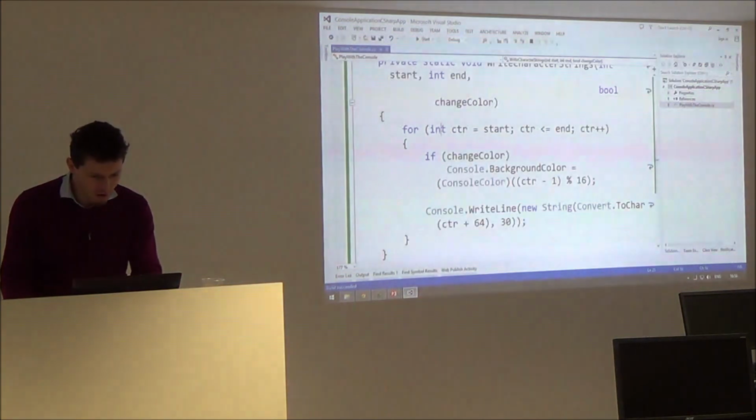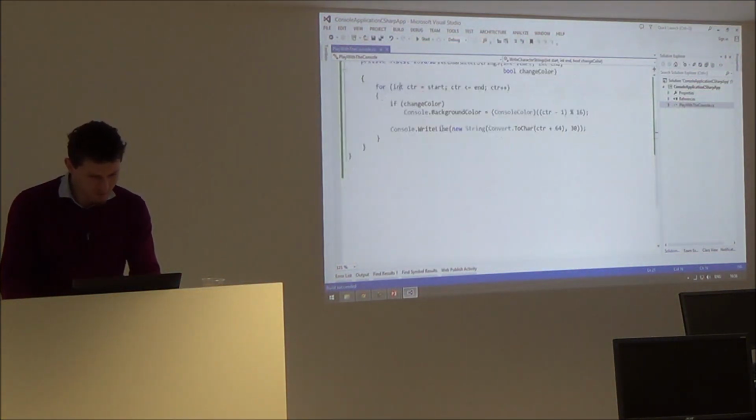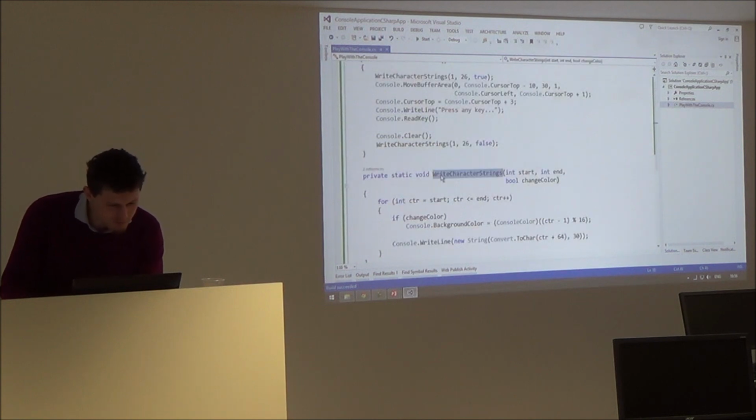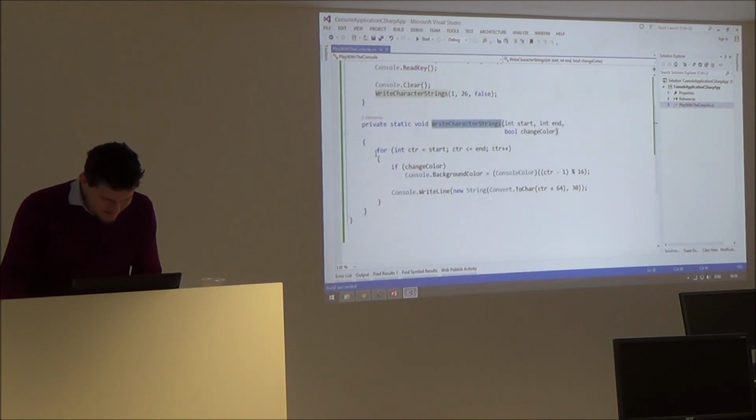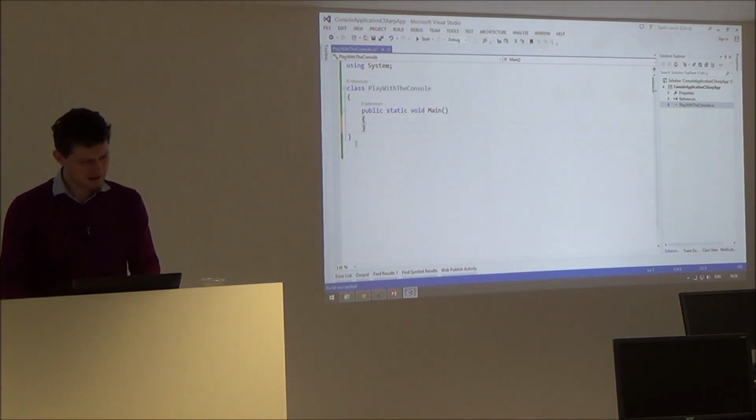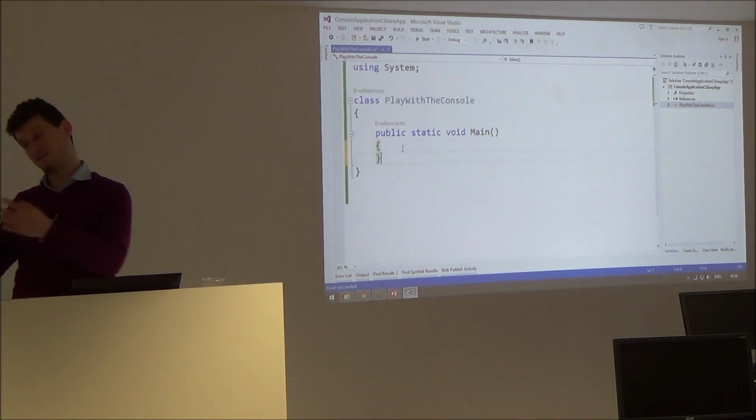Let me read this code. I need to make it smaller. Write character strings 120. I don't know what this is. Aha, it seems like they coded this thing for a whoop. They change the console color. Oh, it's not for beginners. Let's play in our own way.